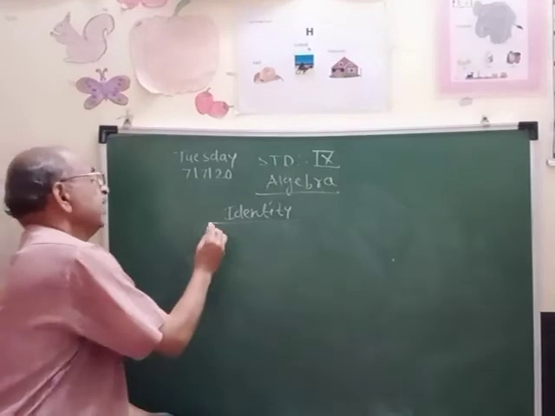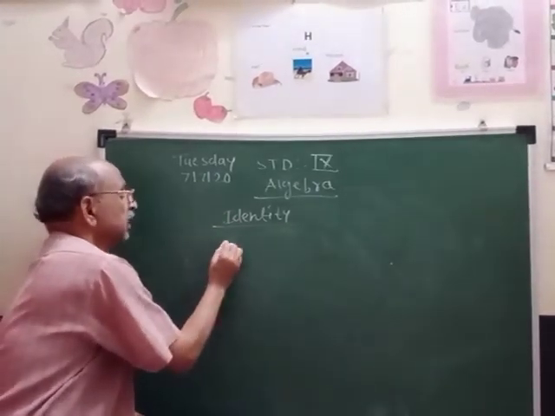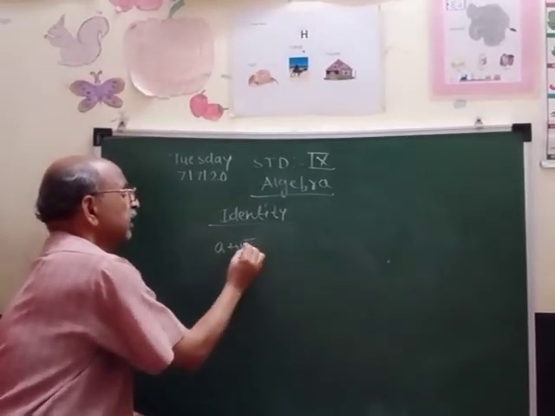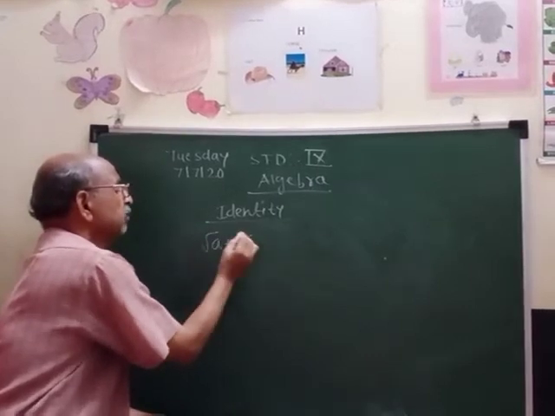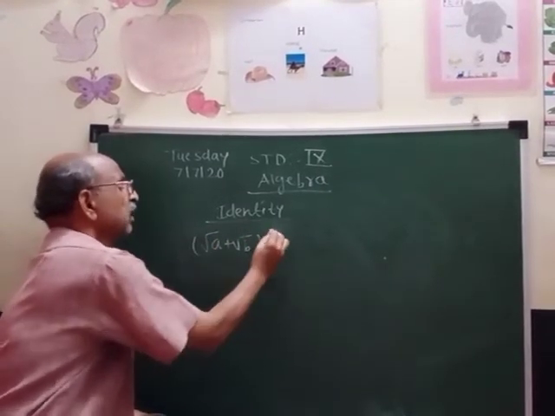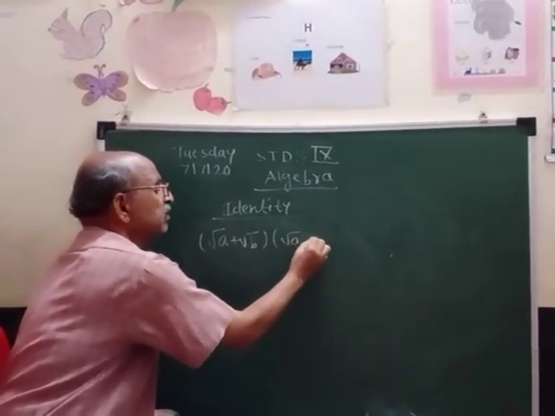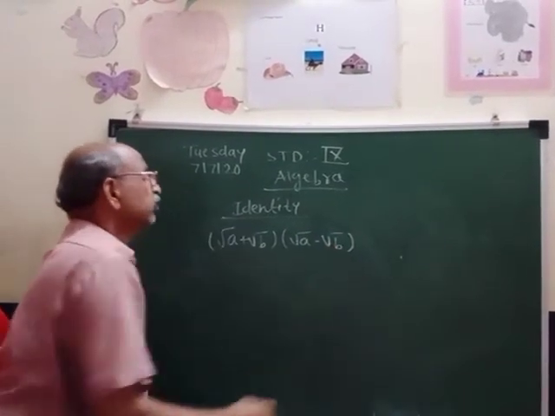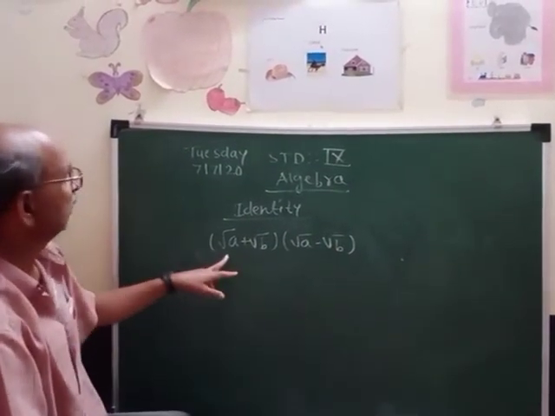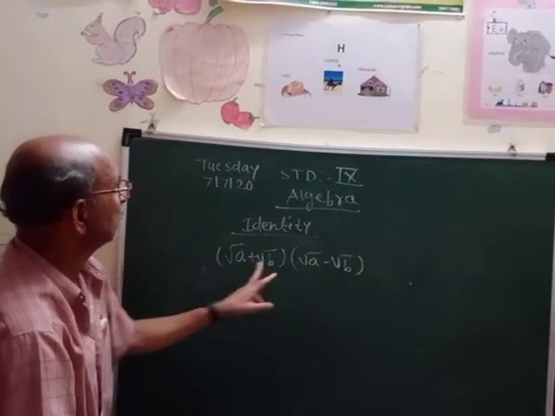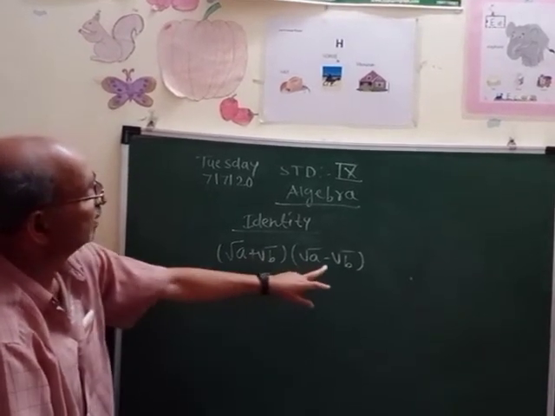Our first identity in real numbers is: root A plus root B multiplied by root A minus root B. Let's see what the answer of this is. Here both the numbers are the same, but here there is a plus sign and there is a minus sign.